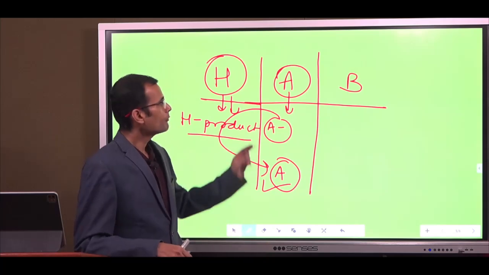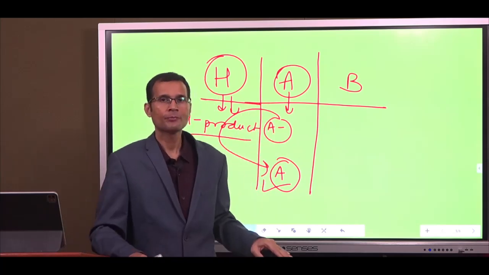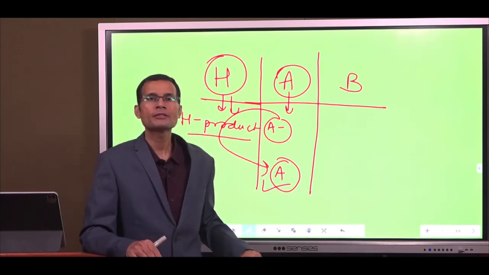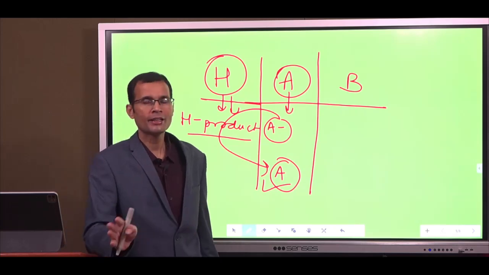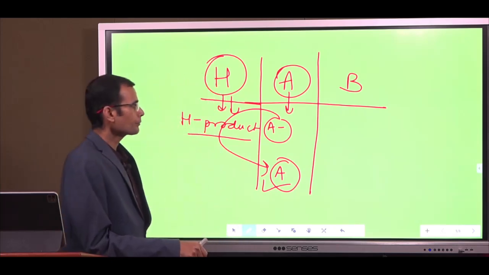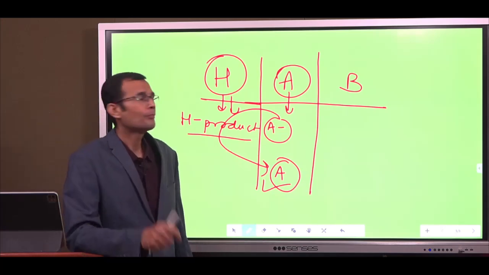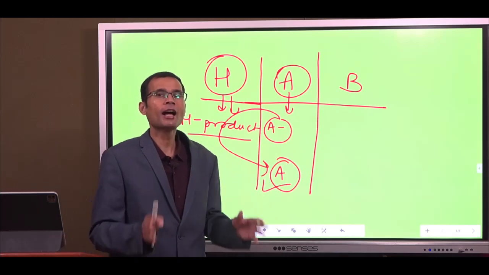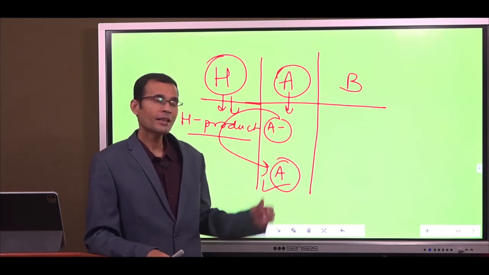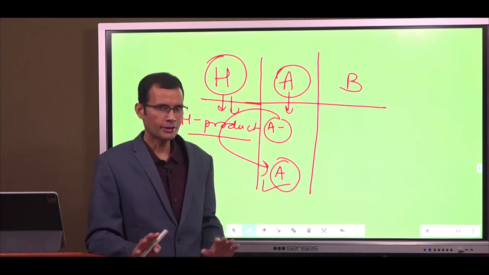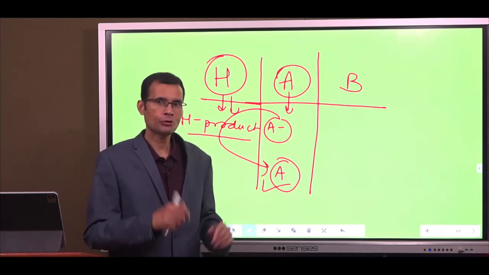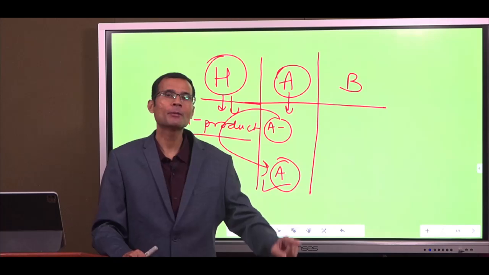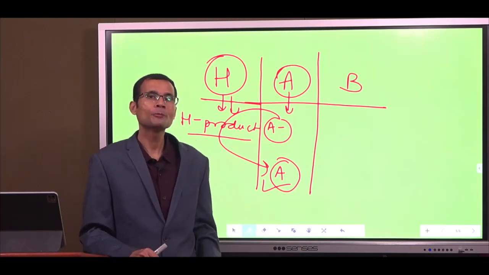AB. If both A and B are recessive, then no A and B gene product is formed and the person's blood group will be O. No antigens are found on the RBCs. So that O is because A and B both genes are recessive, but H is still dominant. It has to be dominant in every individual. Having said this, now let's talk about the Bombay blood group.